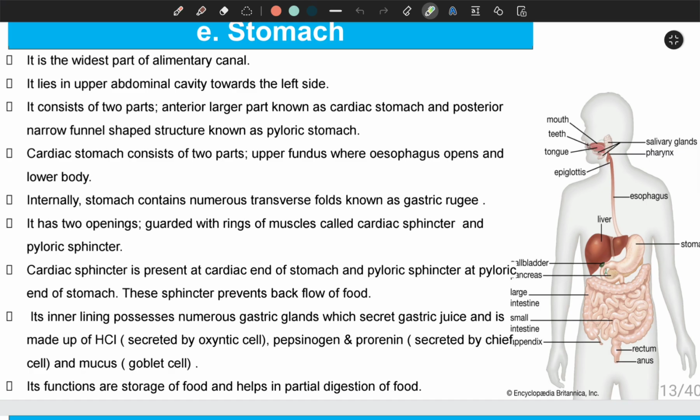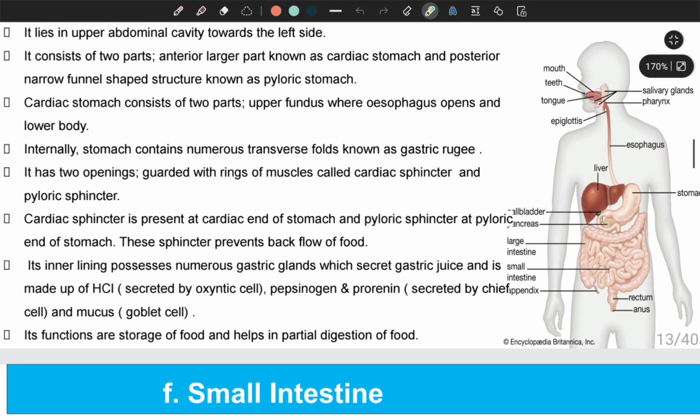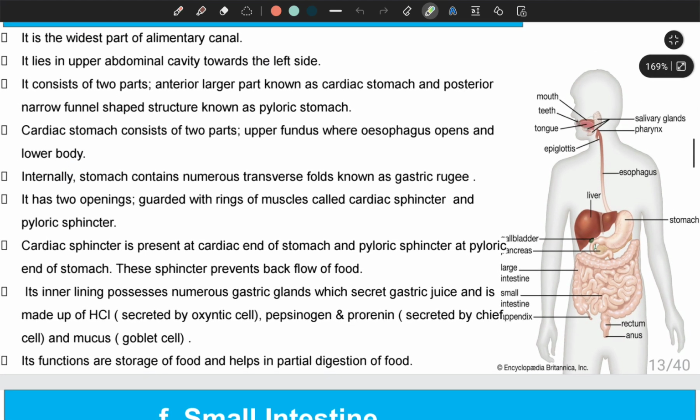The inner lining of the stomach also possesses different kinds of glands, and those glands are known as gastric glands, and these gastric glands secrete juice known as gastric juice, and the juice contains hydrochloric acid, enzymes pepsinogen, prorenin, and mucus. The function of the stomach is mainly to store the food and help in partial digestion of food.